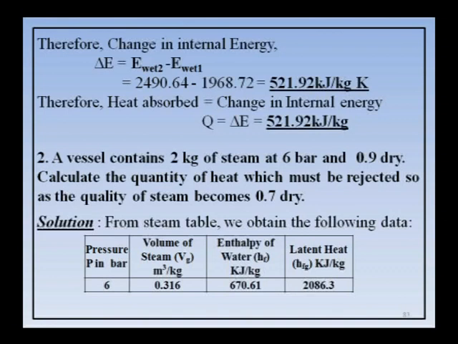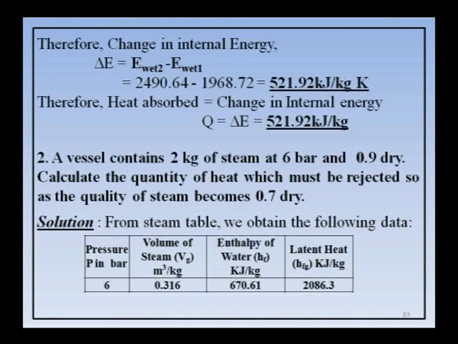Observe this problem, only one pressure is there. So, only 6 bar is given. After the process the pressure is not given, he has given the quality of steam. This is very important. So, only one pressure is there. For that I have taken the value Vg, Hf and Hfg also. Now, how to find the final pressure?